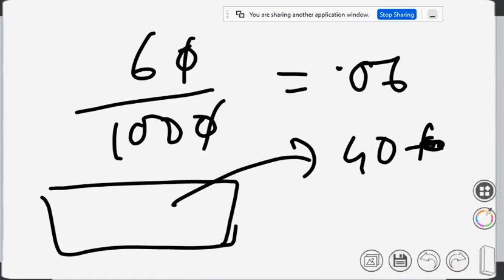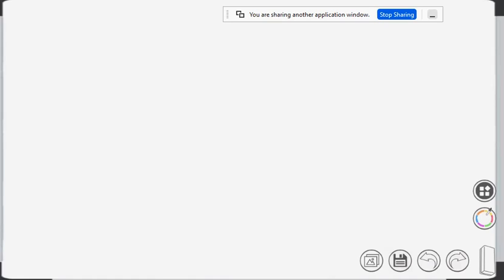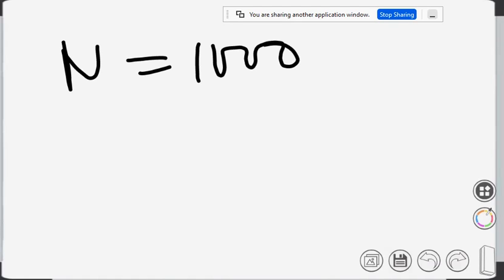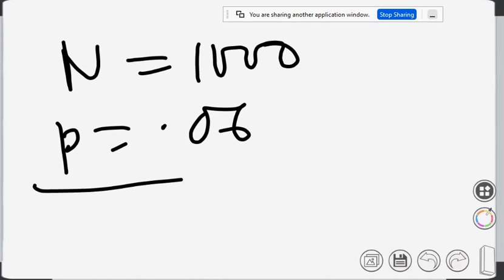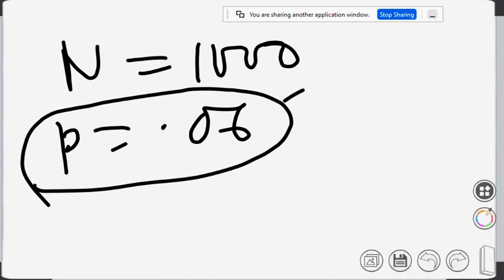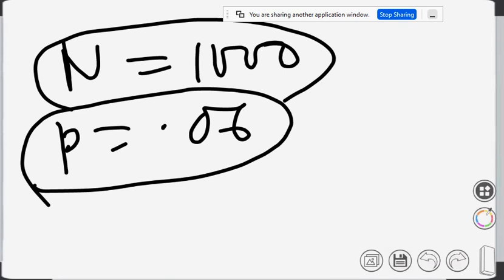So n is 1000 and p is 0.06. কি করে পেলাম? 60 out of 1000. So probability of defective item is 0.06, because 60 out of 1000 that has been said.